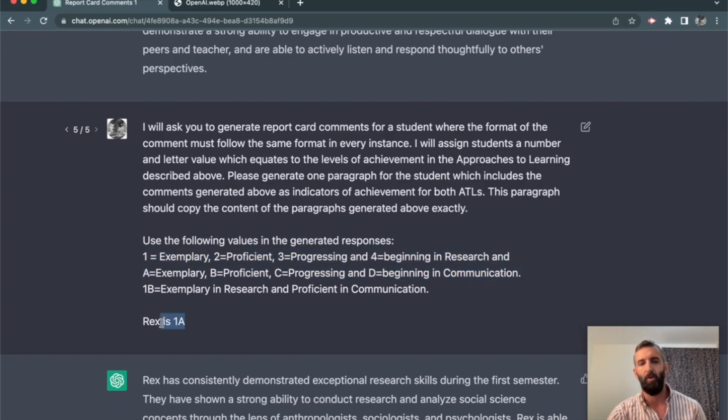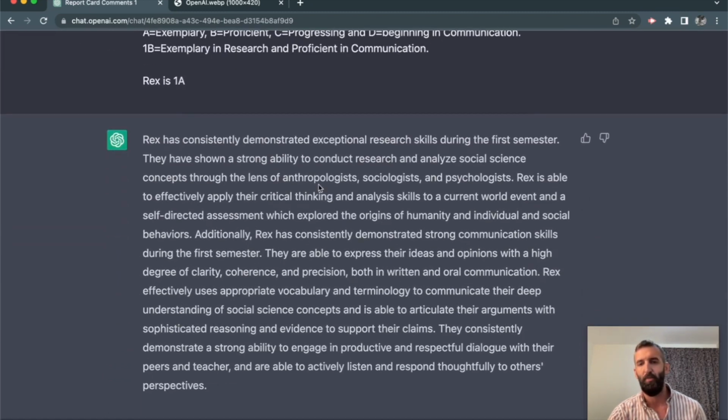I'm going to prompt you or urge you to try out anything with one single student first. I said Rex is a 1A, and it's put those 2 comments together using Rex's name. And this looks great. I'm very happy with what it's created.